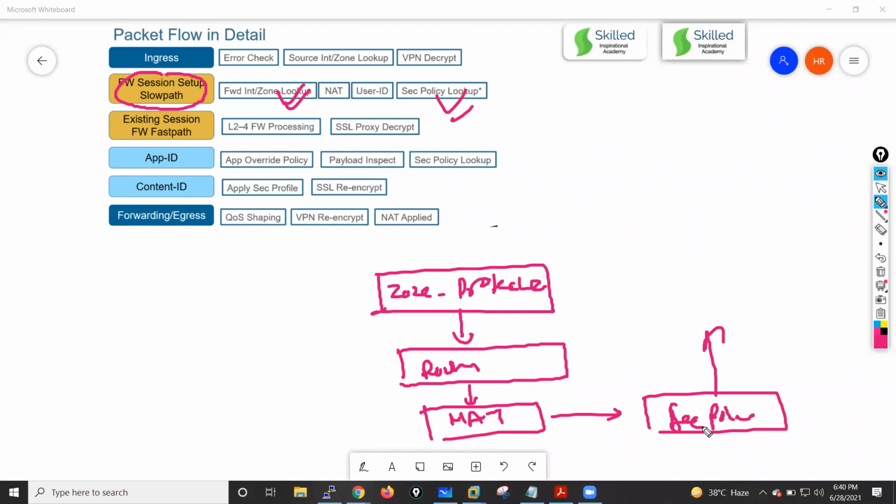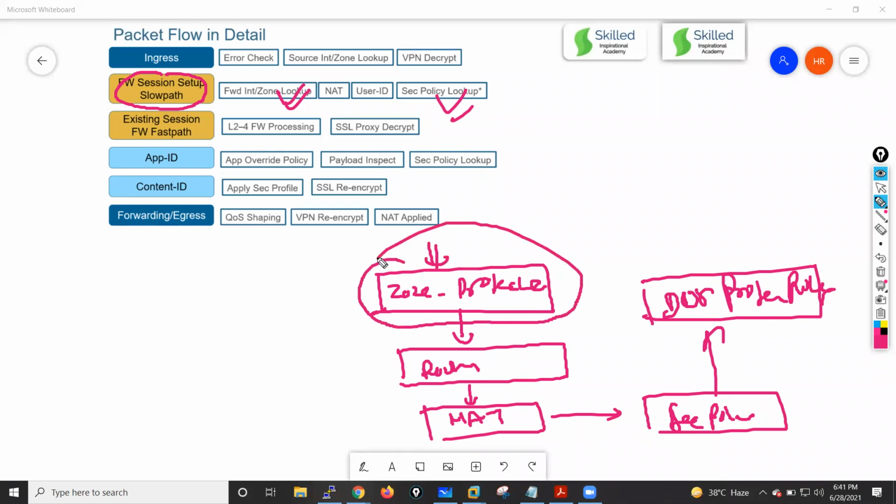And after that, when the security lookup has been completed, your packet goes for the DoS protection rules. First of all, you have to remember that if you have a zone protection profile, then zone protection is always matched first, and the DoS protection profile is matched last, after your security policy match happens. Sometimes in an interview they will ask which one is resource intensive, zone protection or DoS protection.